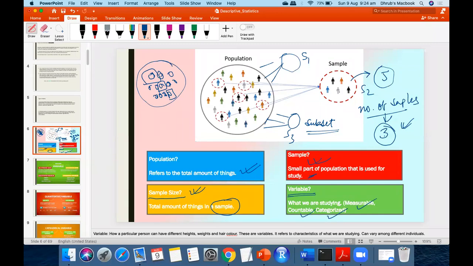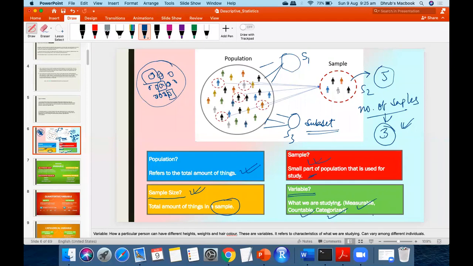Now you would ask what we are going to study. Just now we talked about, say, economic background. There can be multiple variables in this. For example, the annual or monthly salary of the people. The number of persons in their house can also be a variable. The name of that person is also a variable. You understand?